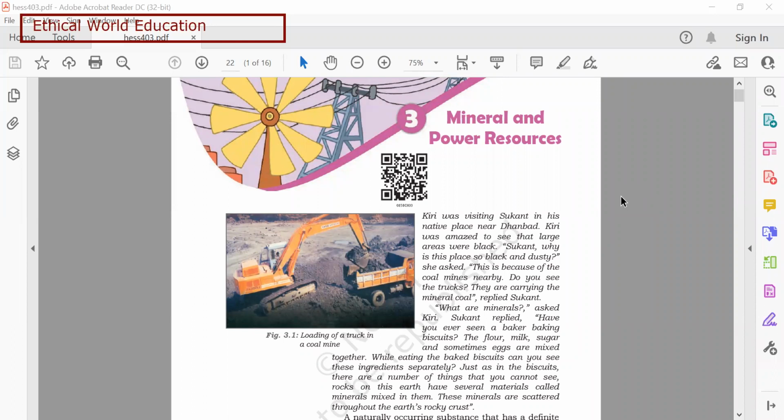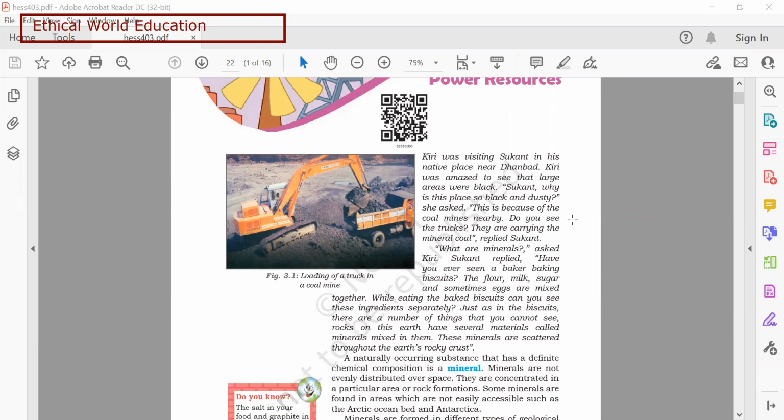In this video, let's start with Chapter 3 of geography, that is Mineral and Power Resources. In this chapter, we'll be studying minerals: what minerals are, and where we are going to find them.